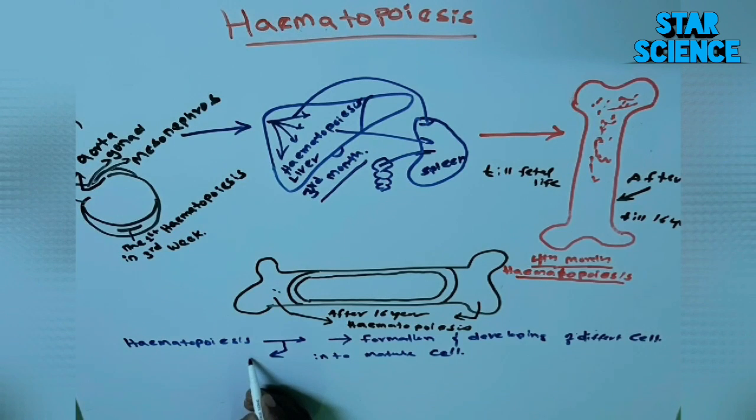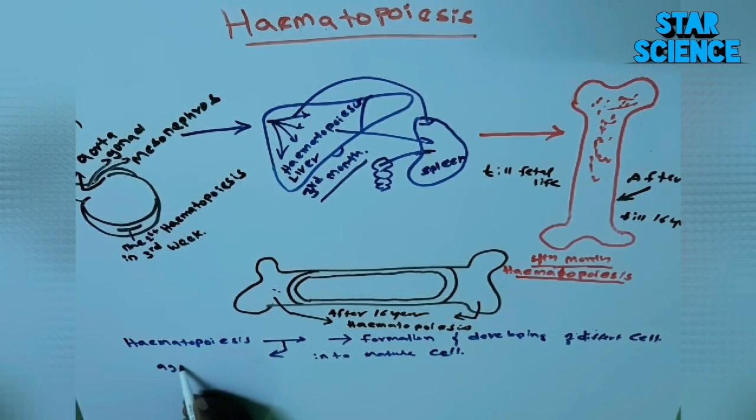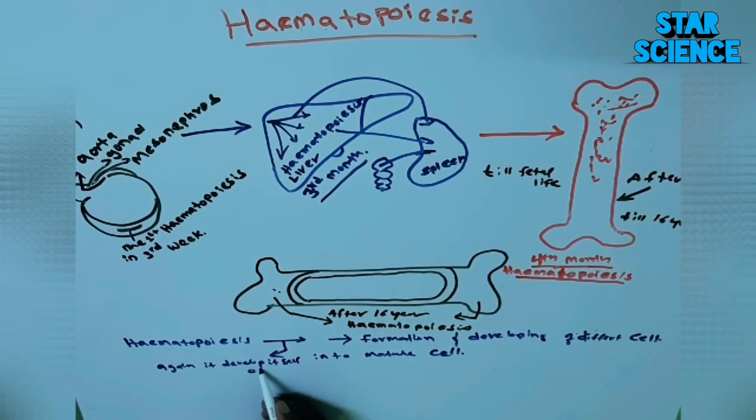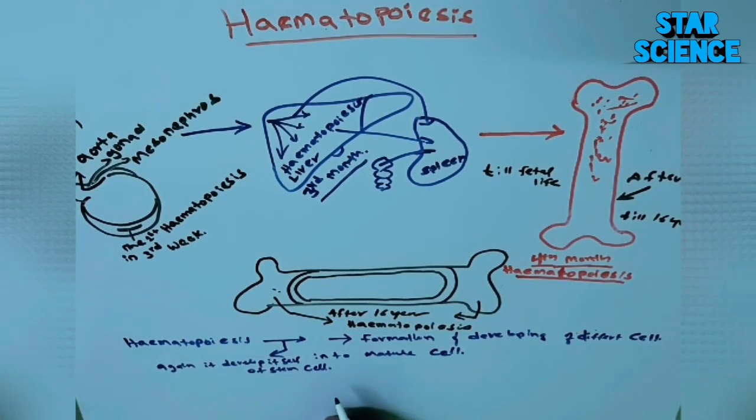So this is the thing you have to remember. I'm showing you right now with the arrow where stem cells can regenerate themselves while developing different blood cells. At the same time it multiplies itself to form the next formation and development of different blood cells.